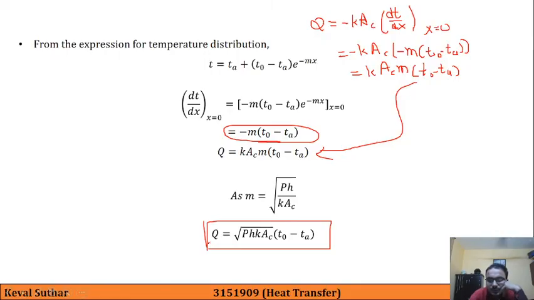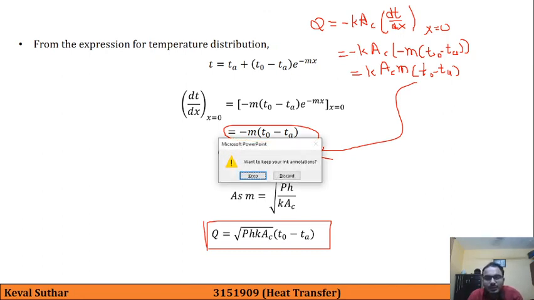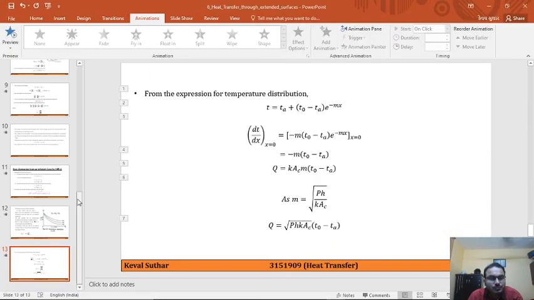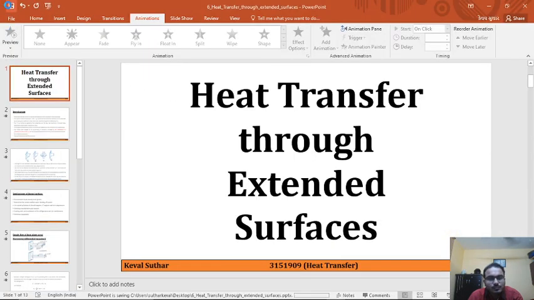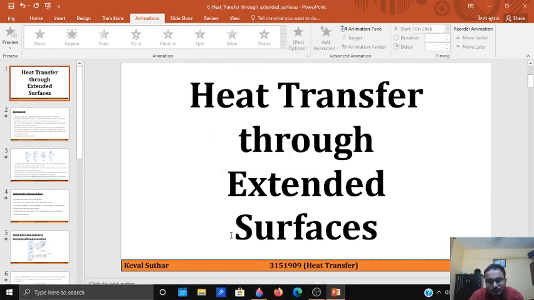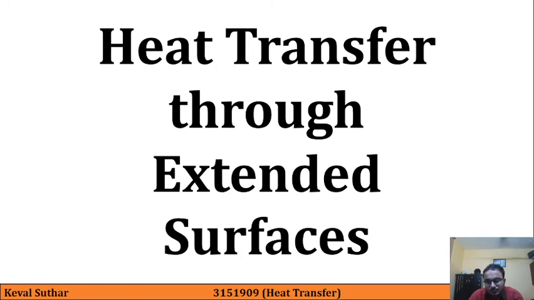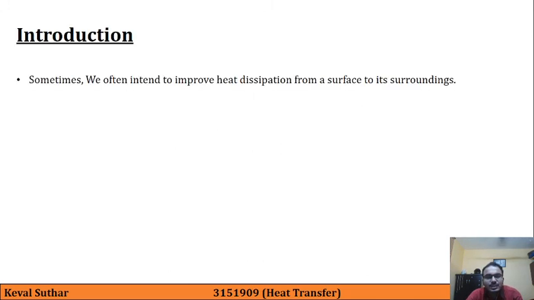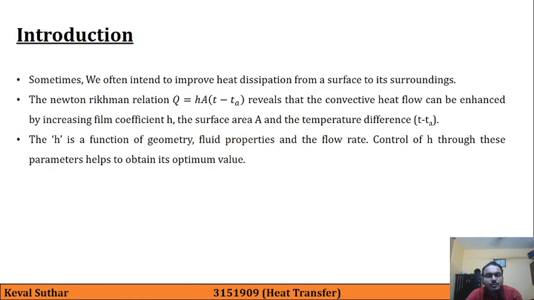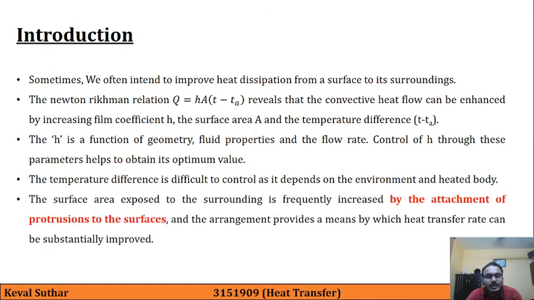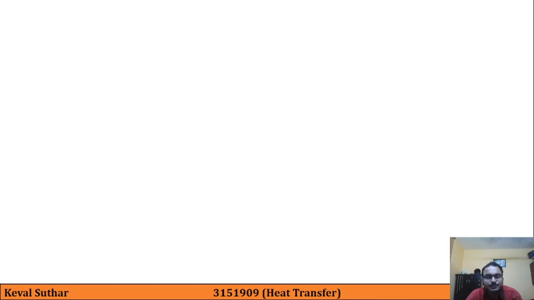So this is the end of today's lecture. We will quickly revise what we have done in today's lecture. We started this chapter with the introduction part, in which we found that increase in area can help us in dissipation of heat.